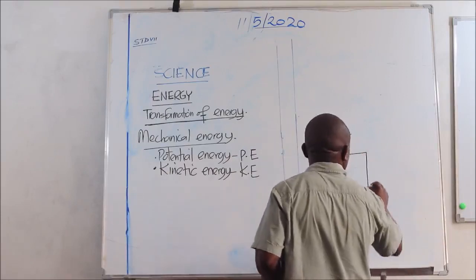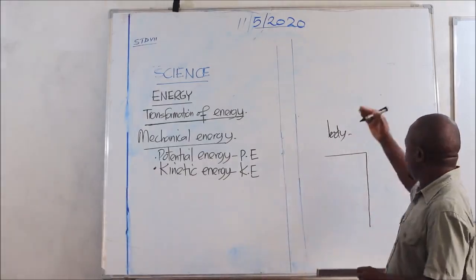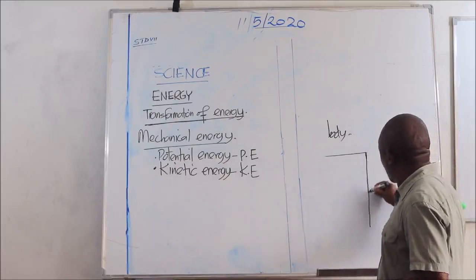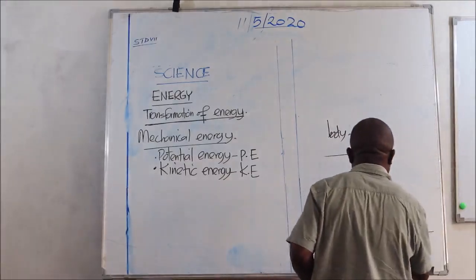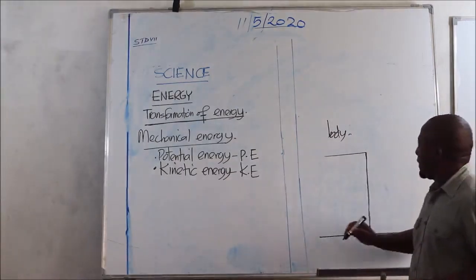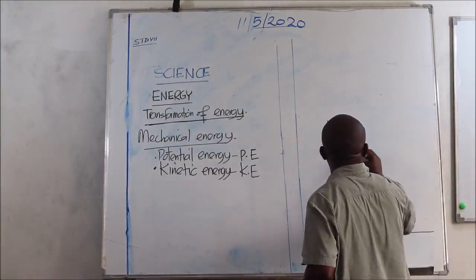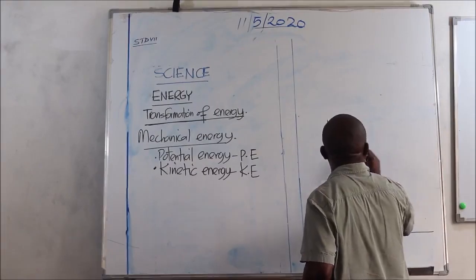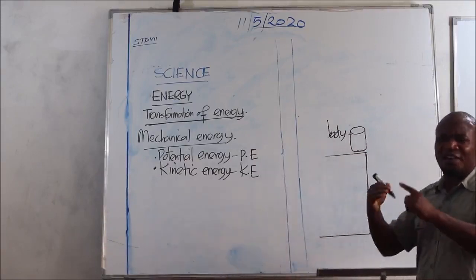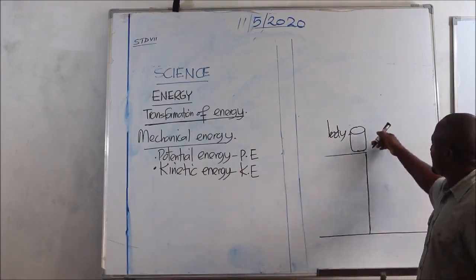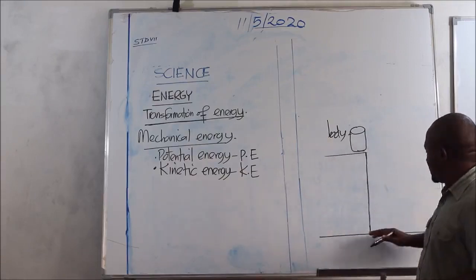This is a table. I'll just make a platform to give you knowledge. I will not draw the whole of it. And this is the ground surface, or the floor. Now, if a glass is positioned somewhere here, on top here, and so it is placed in a way that it can fall. When a small force is applied, the glass can fall from the tabletop downwards to the floor or to the ground surface.